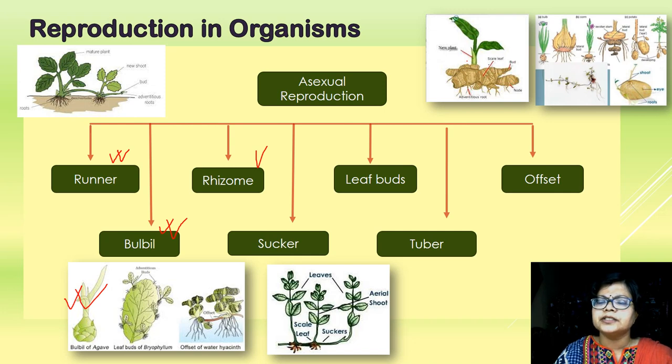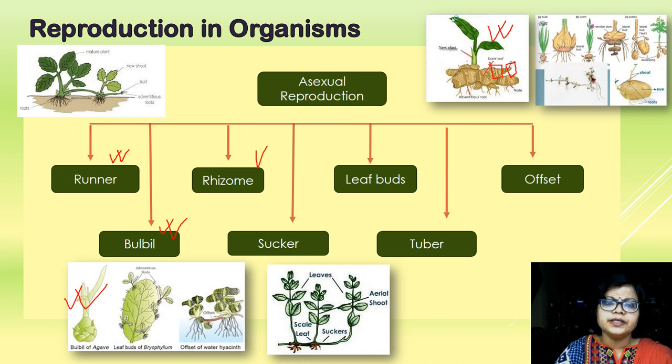Each piece must contain the buds, and in the internodal region, nodal region, we find the bud, and on germination it gives rise to a new plant. So if the rhizomes are cut into small pieces, and if each piece contains a bud and is buried in moist soil, then it will germinate and give rise to a new organism. So it is also a type of vegetative reproduction.